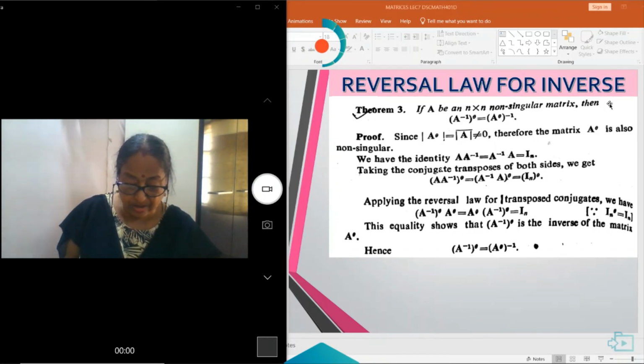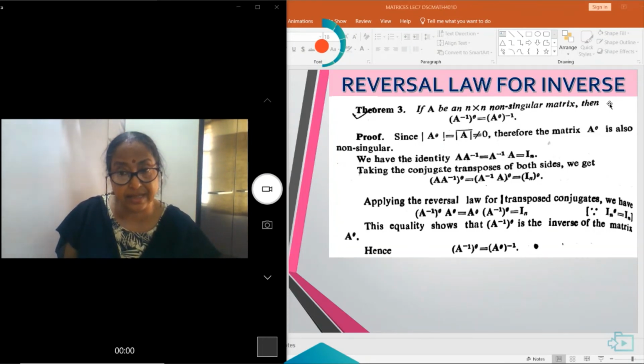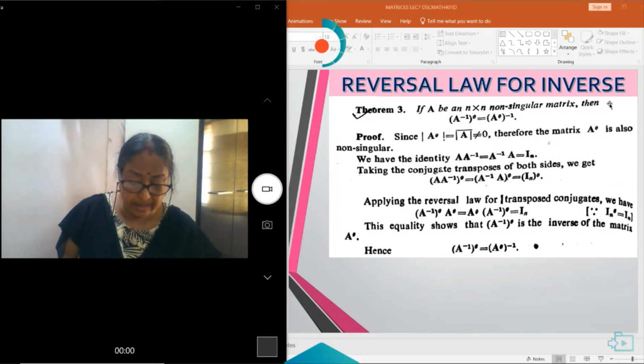Since A theta can be written as (A dash) bar, the determinants of A and A dash are the same. So in place of (A dash) bar, we can write the determinant of A bar, and that is not equal to 0. Therefore, the matrix A theta is non-singular.